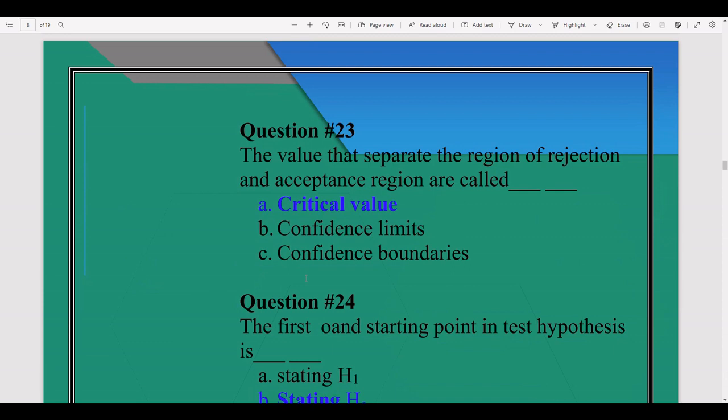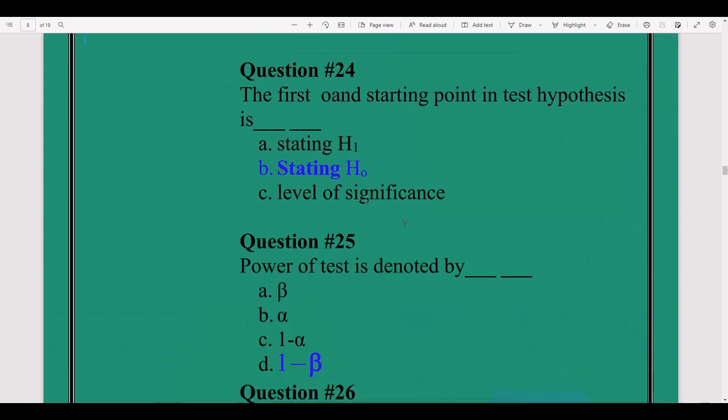The value that separates the region of rejection and acceptance region: critical values. Critical values are the values that are responsible to separate the acceptance region and rejection region. Question number 24.